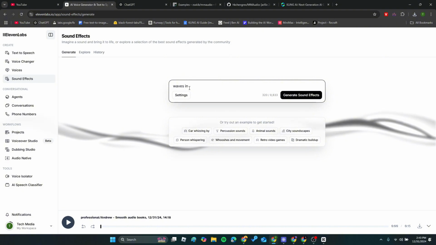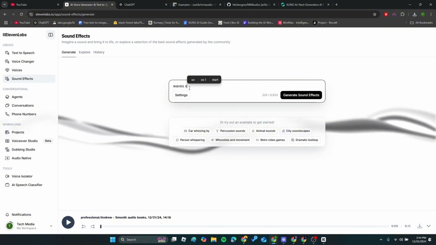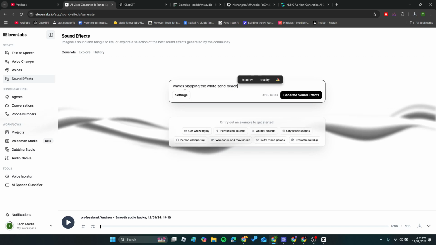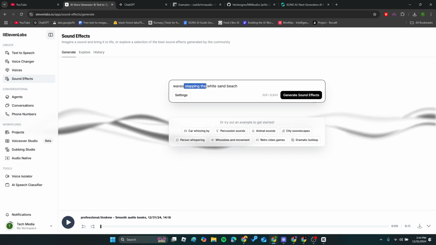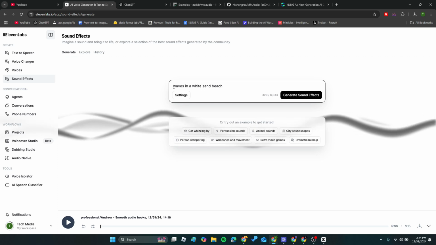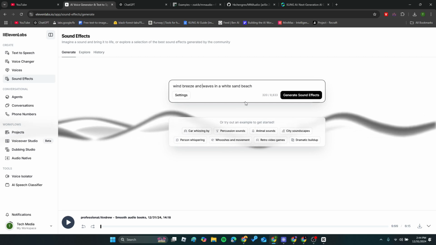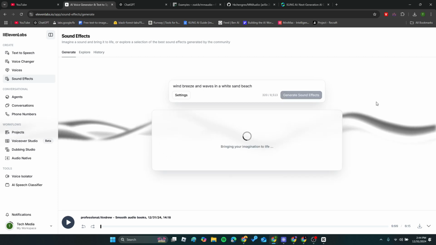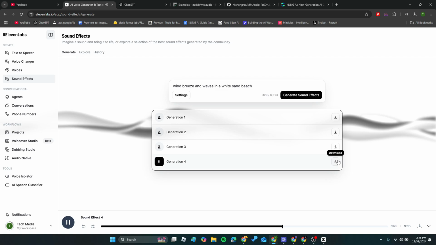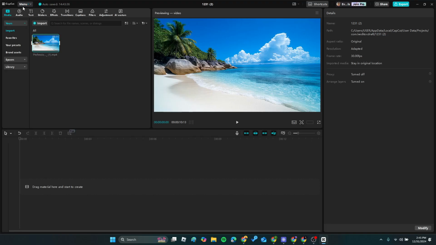Now it's time to create some sound effects using 11 Labs. For this example, I want to generate a sound effect for a white beach scene. All you need to do is describe the scene you want to create a sound effect for, and 11 Labs will handle the rest. It will generate 4 variations of the sound effect for you to choose from. Once you've picked your favorite, just download the MP3 file and import it into your video editor.